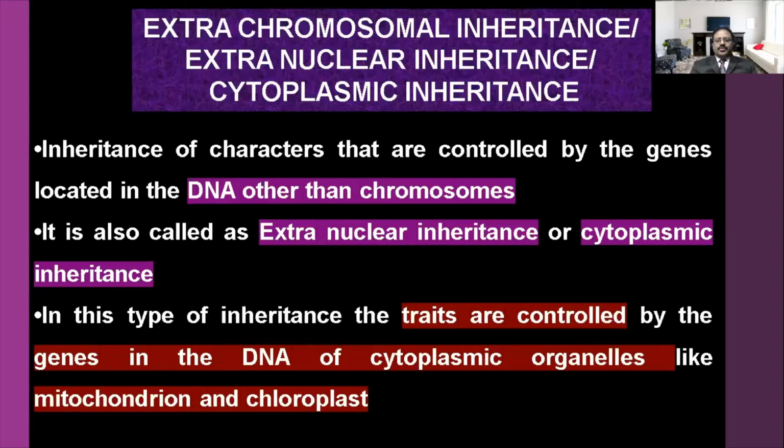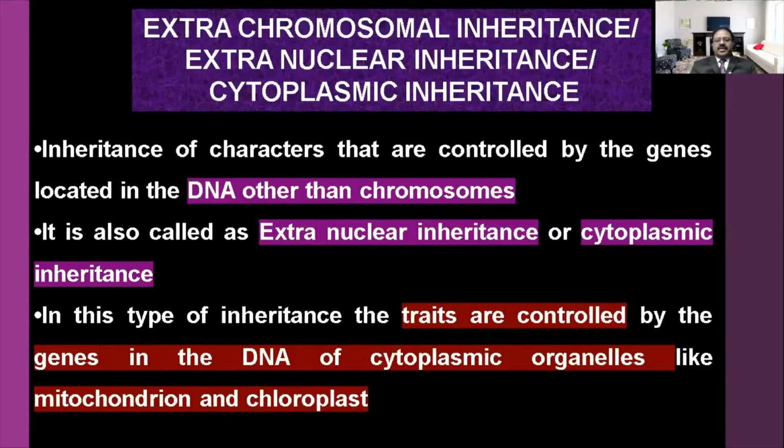Some genetic material apart from the nucleus also controls the inheriting characters. That is called extra chromosomes. They are controlling the characters, and they are called extra chromosomal inheritance.